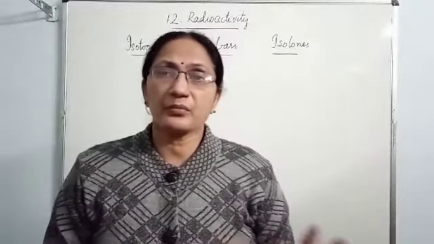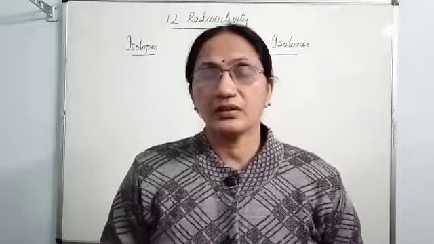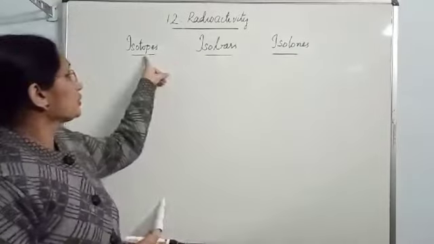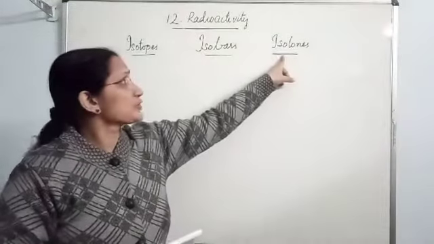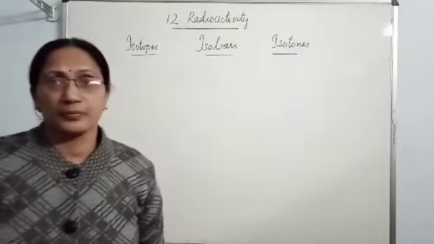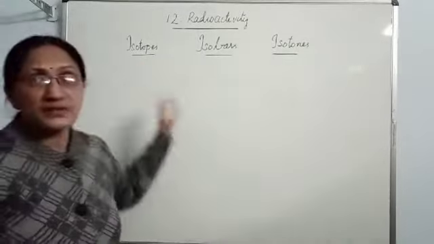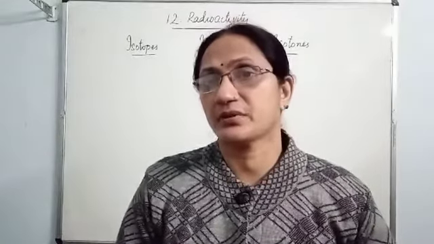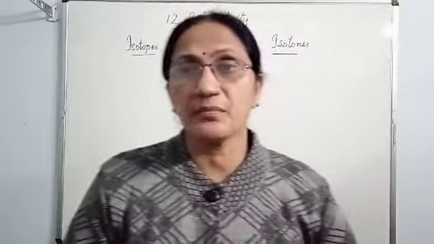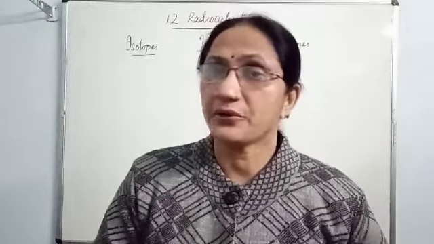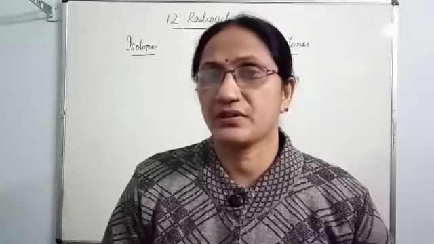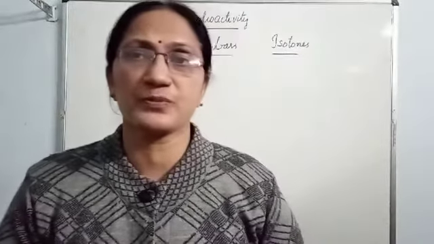Now you have got an idea about the structure of the atom. Now you have to learn the meaning of three terms: isotopes, isobars and isotones. Isotopes are atoms of the same element having the same atomic number but different mass number. Atoms of the same element, so it is understood the atomic number will be the same for those atoms, but the mass number is different. These types of atoms are called isotopes.